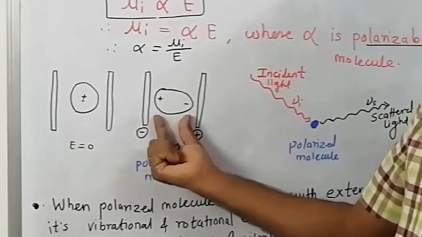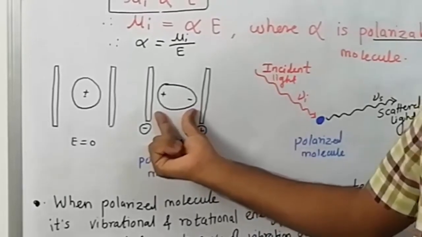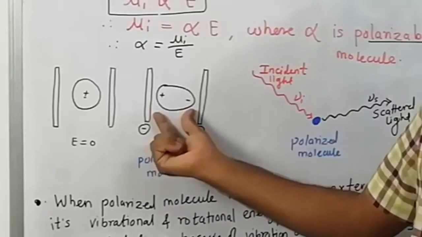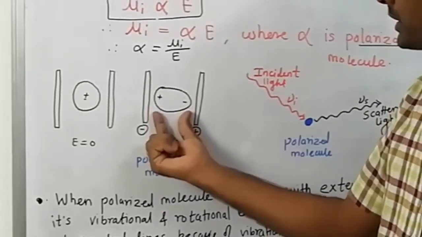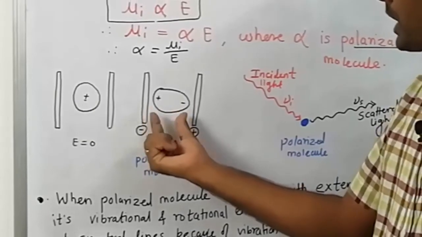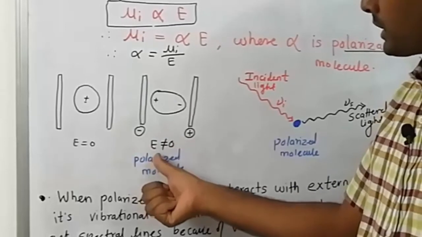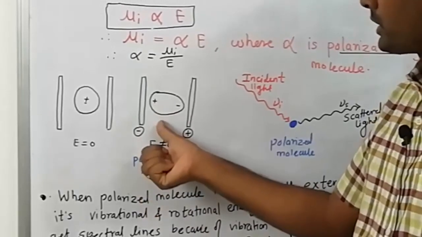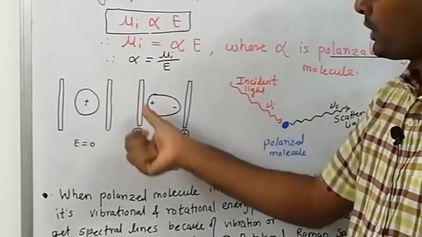This is called electronic separation, electronic distortion, or formation of a dipole. Two poles are formed, so a dipole moment is generated. This dipole moment is generated due to the application of the electric field, hence it is called the induced dipole moment, mu I.